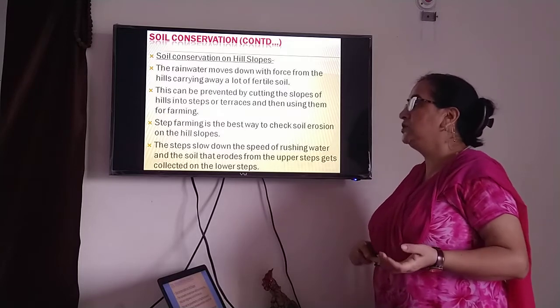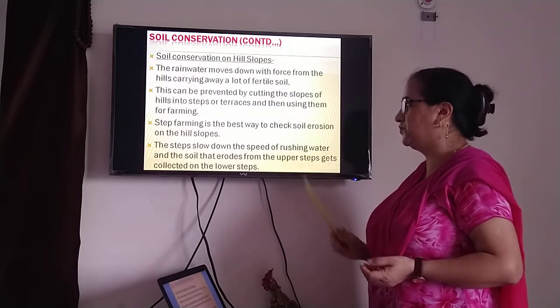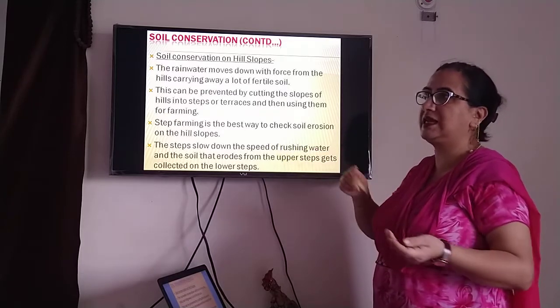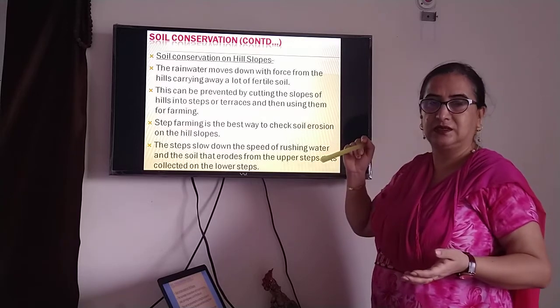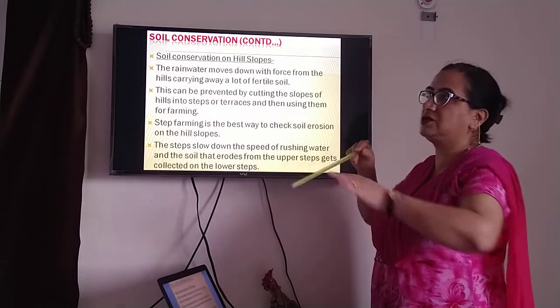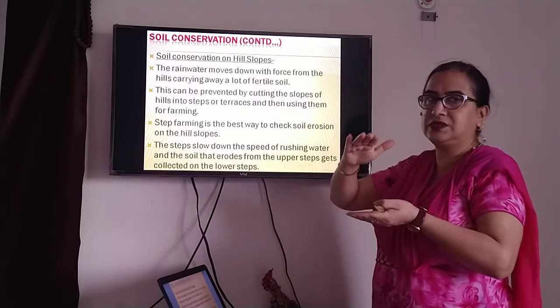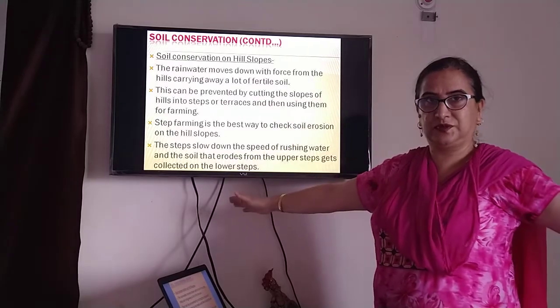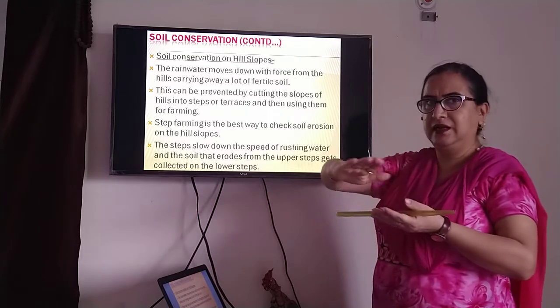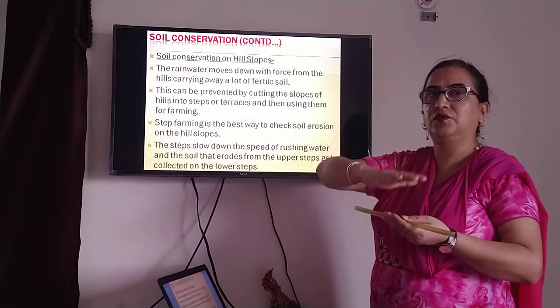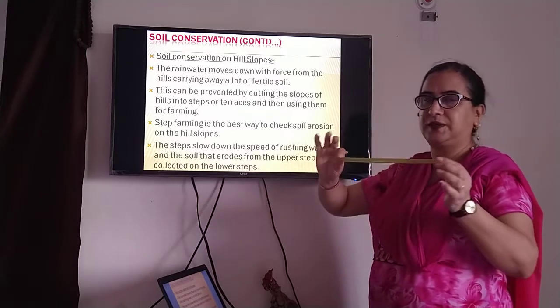The steps slow down the speed of rushing water. These steps are just like a staircase, right? In your society you have a staircase going from one floor to another. Those are small staircases, these are huge steps, and these are plain. The water is not slanting, it's plain.